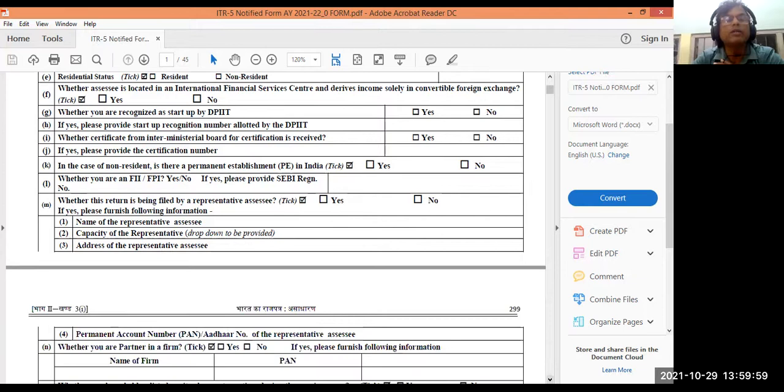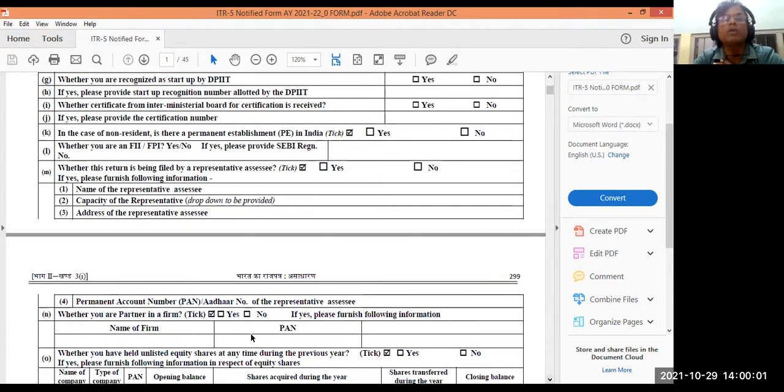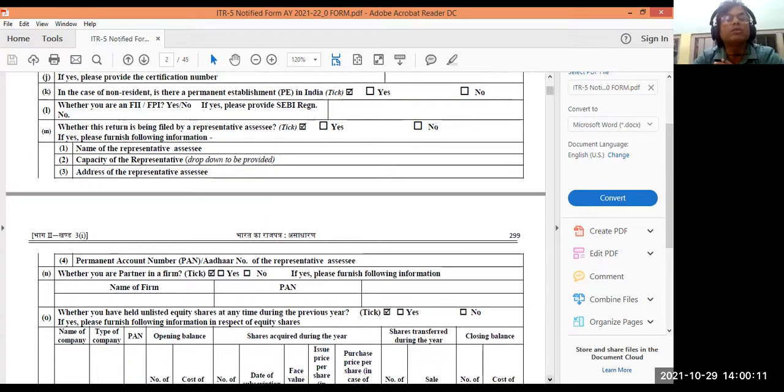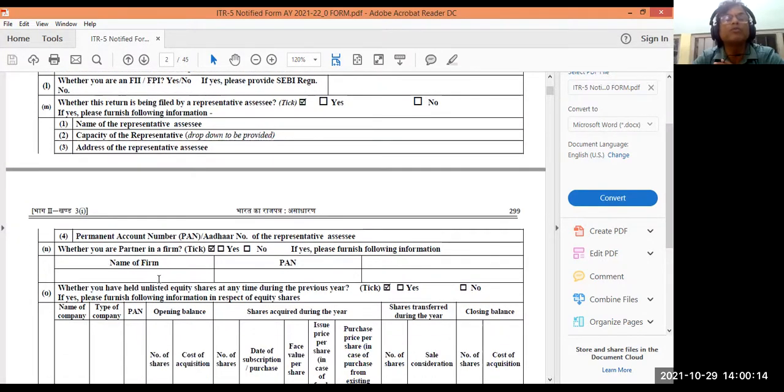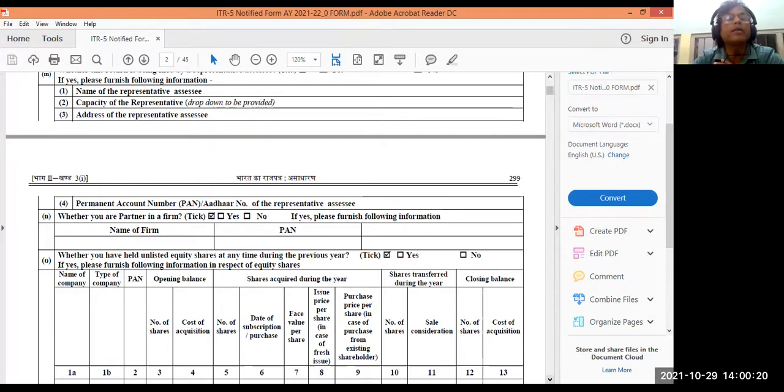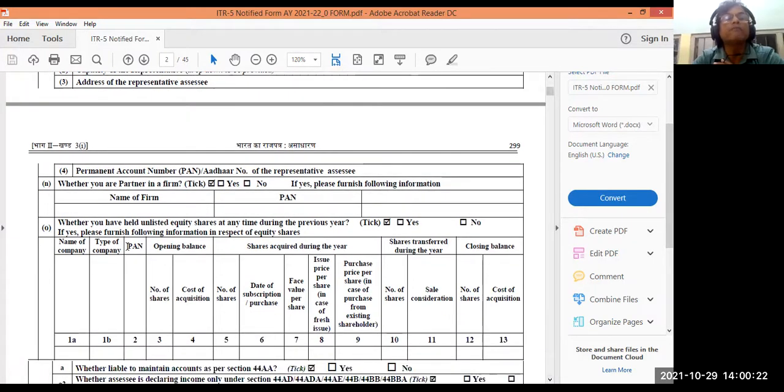And then permanent account number or other number of the representative assessee. If there is anyone who is a representative of another person, then you should give the PAN number or other number of the representative assessee below. So name of the partnership firm, name of the fund, then PAN number, other number, all these things you'll be putting here. And then what is coming: whether you have held unlisted equity shares at any time during the previous year. This I discussed in other ITR forms also.